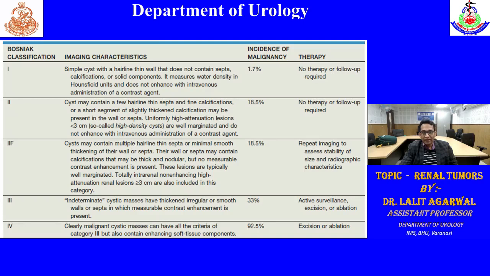There can be a few hairline septa, a few calcifications. So that will be category 2. In 2F, there will be multiple hairline septa or minimal smooth thickening of the wall or septa. So this will be the 2F.